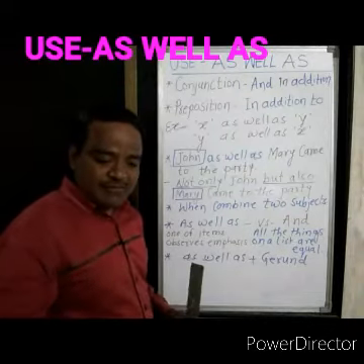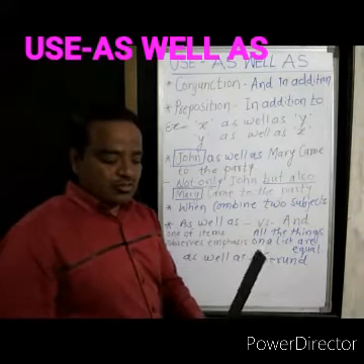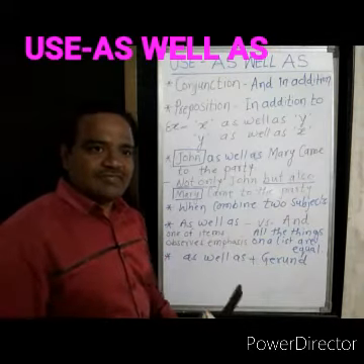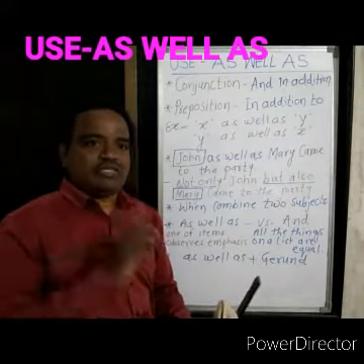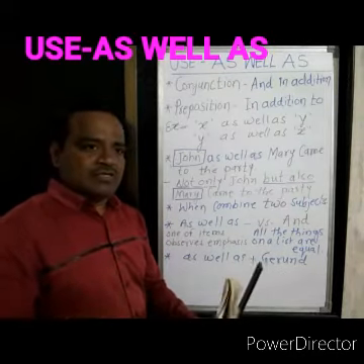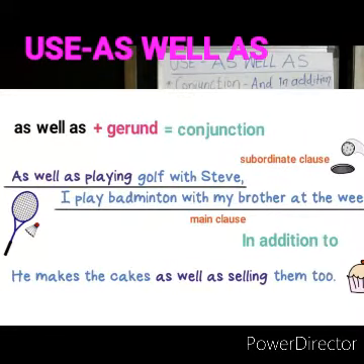And another example for you: when we use "as well as" with a gerund, meaning the ing form or v3 form of a verb, it is used as a conjunction. Here is an example on the screen. As well as playing golf with Steve, I play badminton with my brother at the weekend.